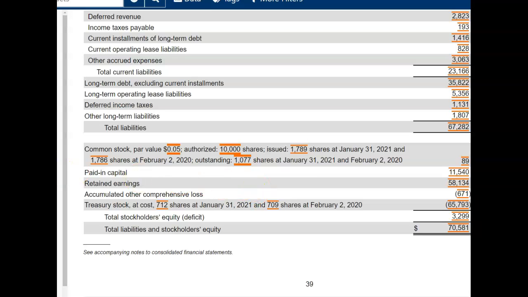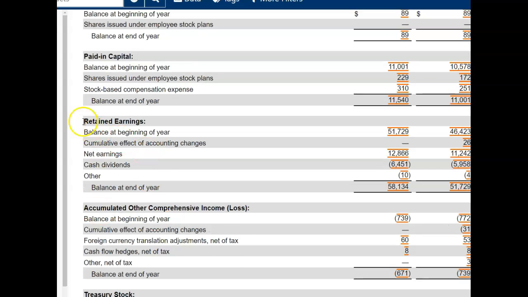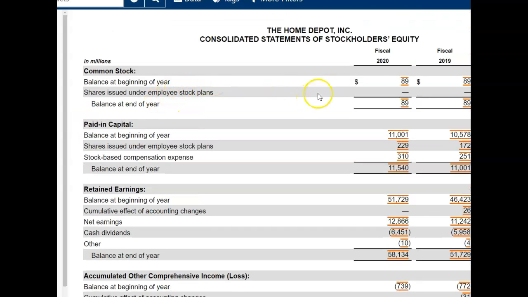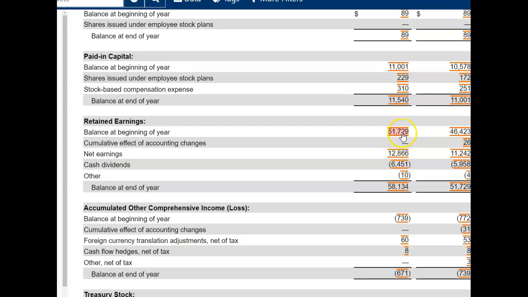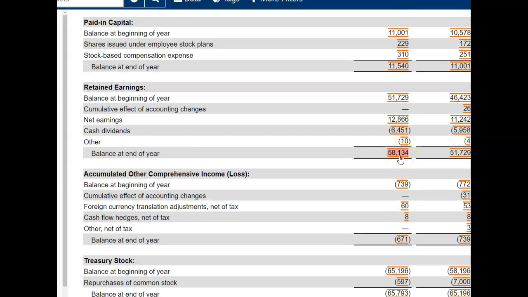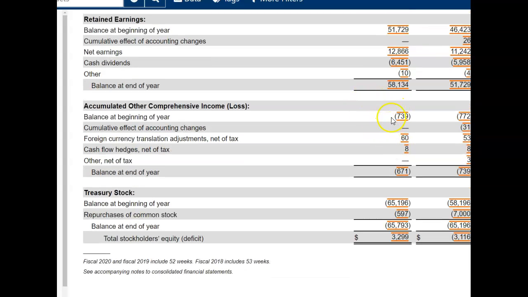So we'll go here and look at the statement of stockholders' equity. Here we go. We'll see here's our common stock, and here's the paid in capital. That's the one that I really want to spend time looking at. Add these together. That's that common stock paid in capital we've been talking about. Here's our retained earnings. We're going to add the net earnings. We'll subtract out any dividends, and then we get the balance here. Again, we're not going to talk about this section. It's very small, relatively speaking.